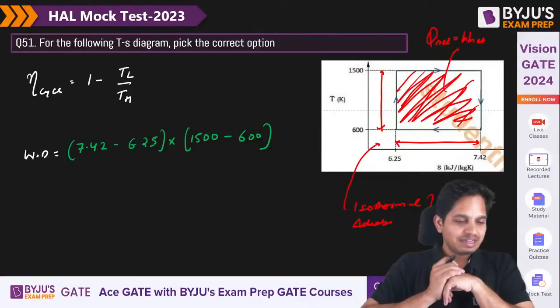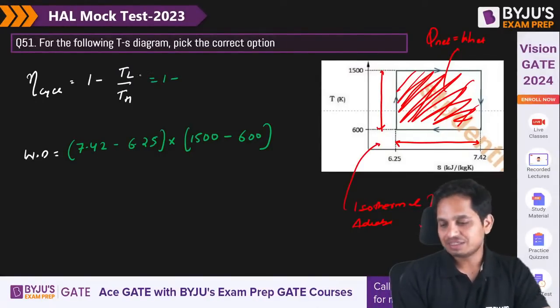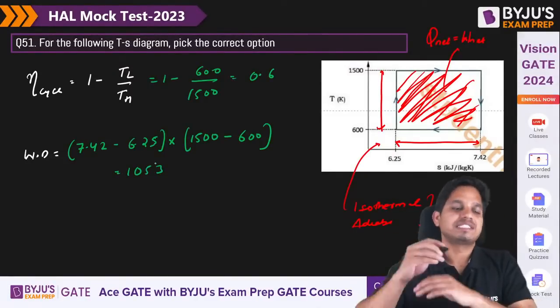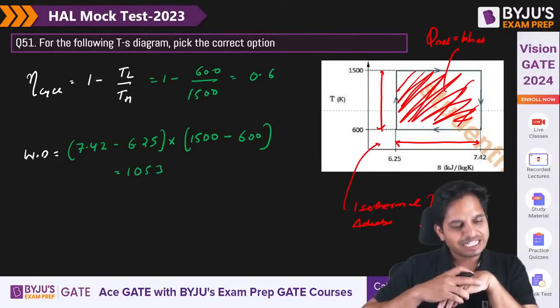Yes, efficiency is 0.6. So 1 minus 600 by 1500, yes, I think it's 0.6 and work done is 0.53. Yes, very nice. So Sarth and Vinay have given the right answer, 60 and 10.